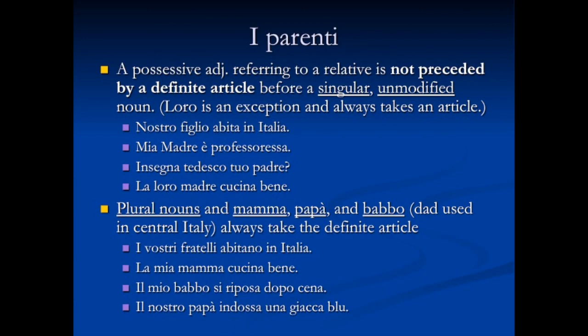Let's look at a couple examples. Nostro figlio abita in Italia. Our son lives in Italy. Our son is not modified by any kind of adjective. We're not saying our tall son or intelligent son. No, just our son. Thus, it does not take an article. Mia madre è professoressa. My mother is a professor. I'm not modifying mother by any sort of adjective. I'm not saying my nice mother or my interesting mother, just my mother. Thus, it does not take an article.